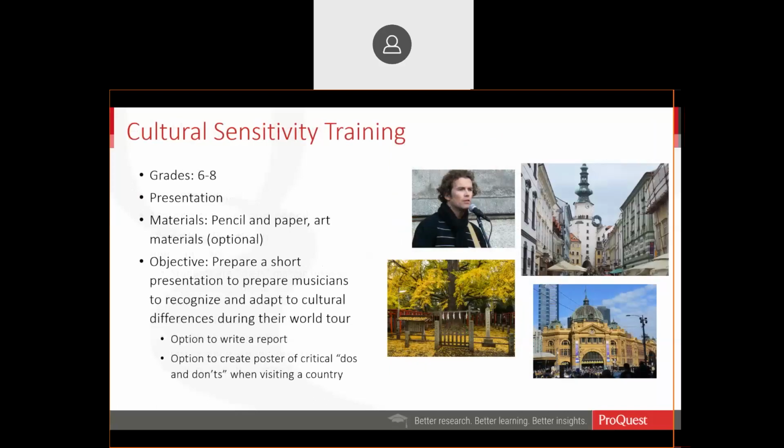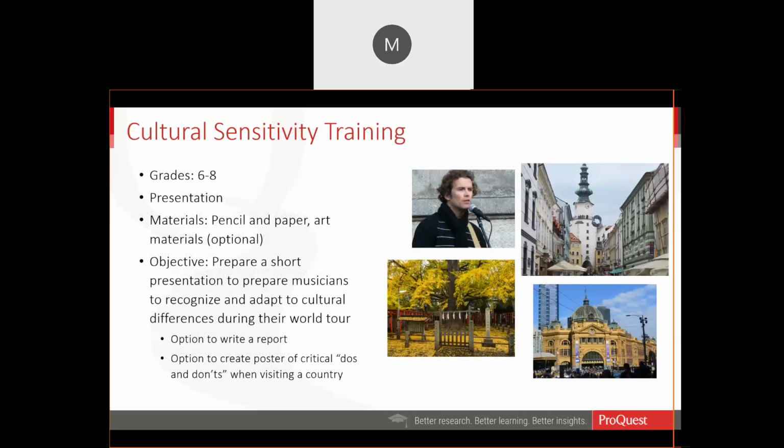So an example that might be used for grades 6 to 8. And again, these are available for your use, but hopefully it'll also spark your own ideas on how this might be used beyond just learning specifically about the country, but going a little bit beyond that and applying that knowledge.